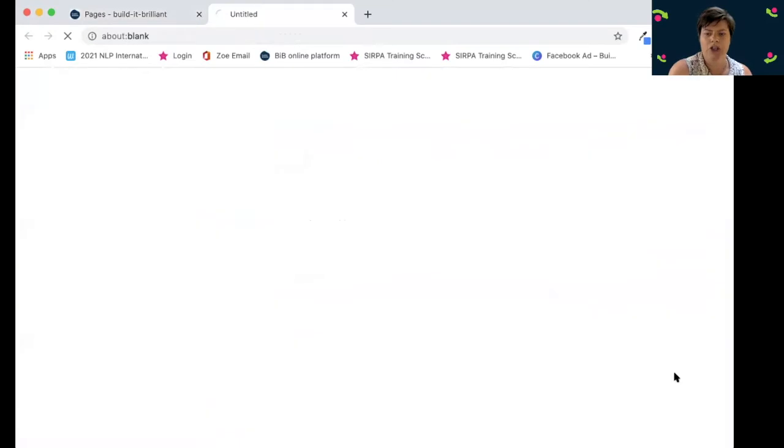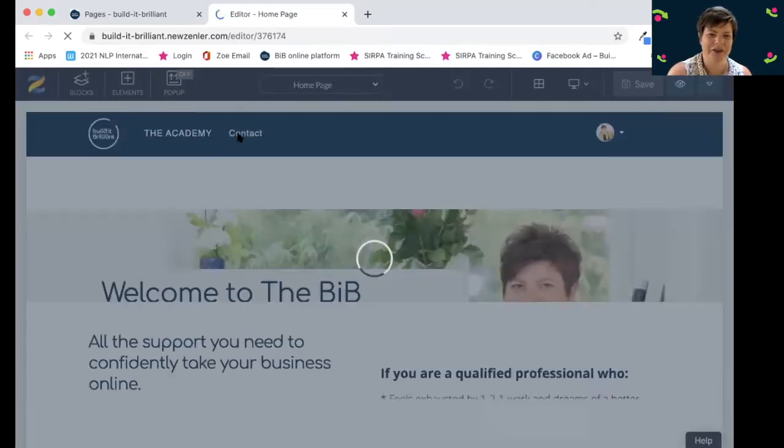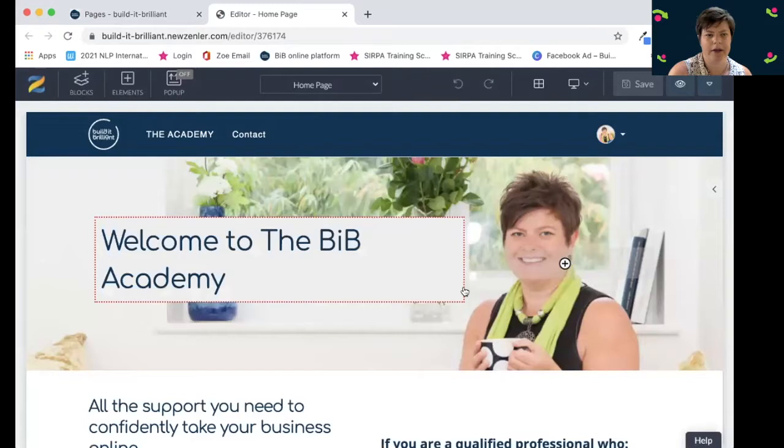So I'll show you the editor. So this is editing the home page. I'll show you the builder so that you can see what it's like. Whenever I'm doing videos, these tend to go a bit slower because of my internet as I'm recording videos. So yours will probably load a little bit quicker than that.